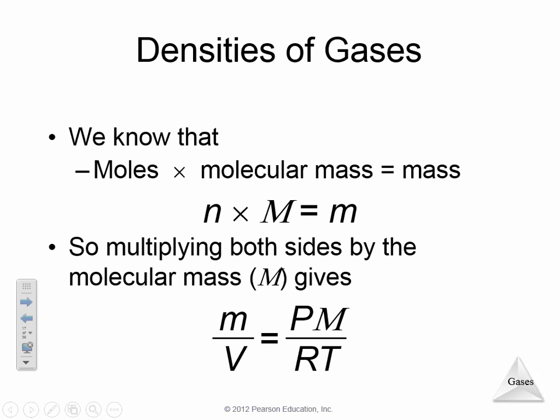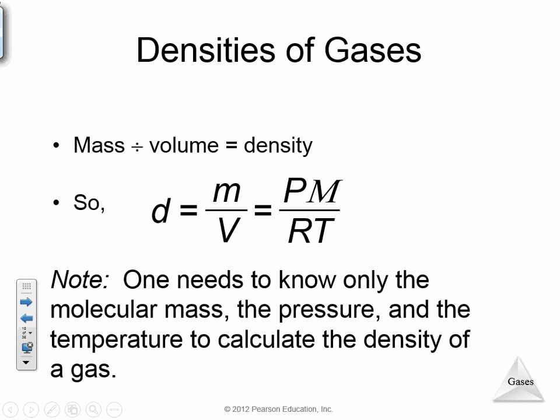So the density of a gas is equal to mass divided by volume, or it's equal to pressure times the molecular mass of the gas divided by R times T. So by rearranging the ideal gas equation, we can solve for the density of a gas. All we need to know to solve for the density of the gas is its molecular mass.